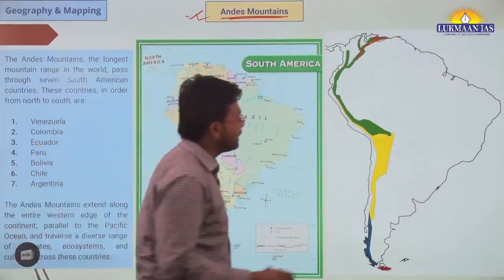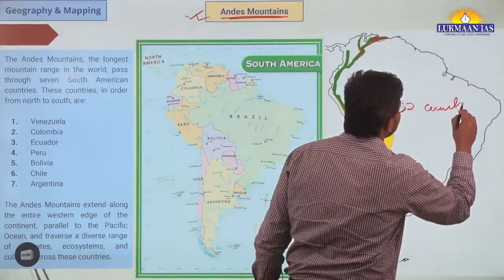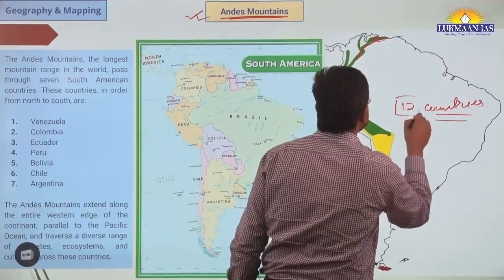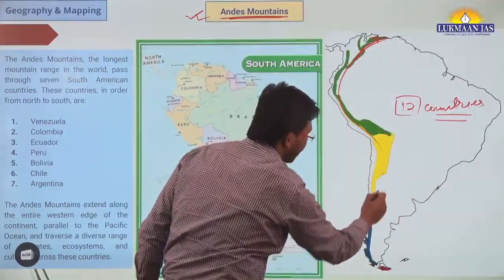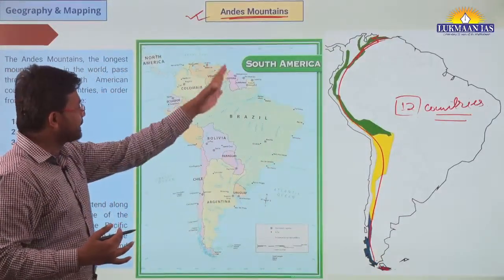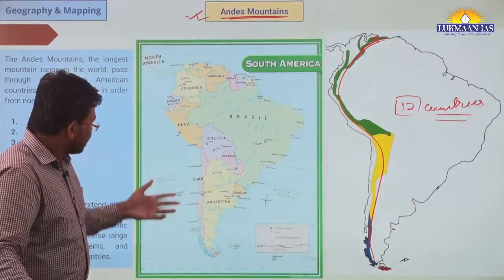We have earlier discussed that there are 12 countries, right? 12 sovereign states in South America, and out of those 12 countries, 7 countries lie along this particular line in the western margin. 7 countries lie, and this Andes mountain passes through all the 7 countries.